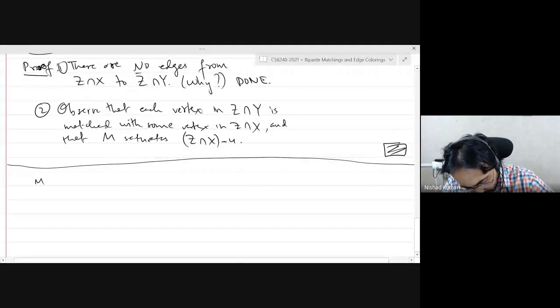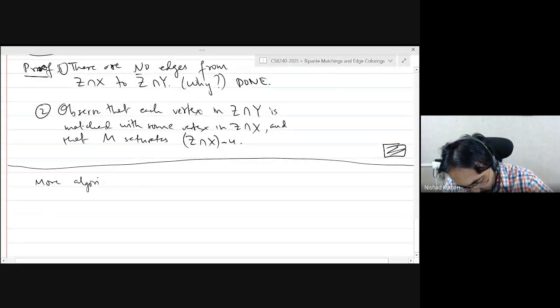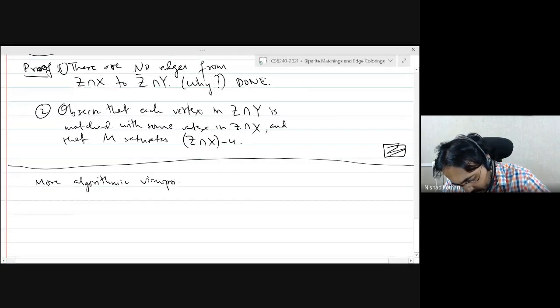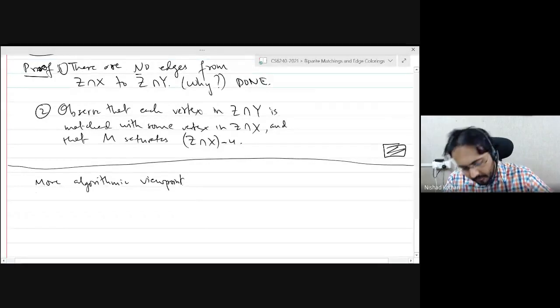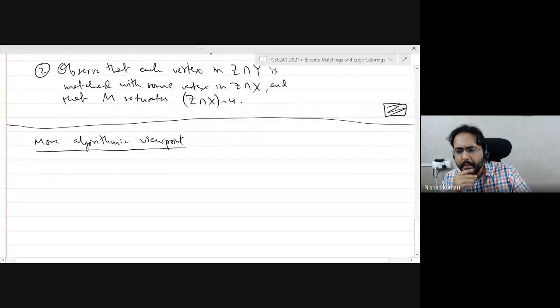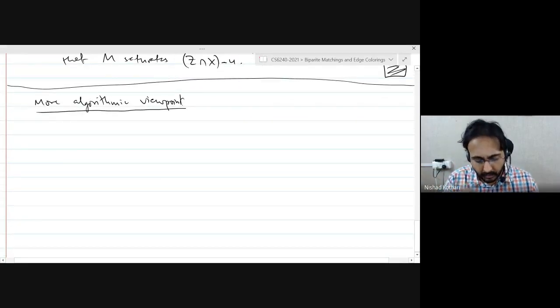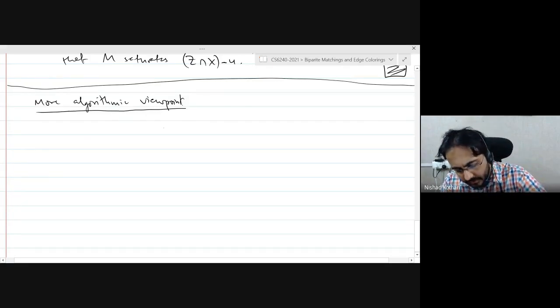So let's call this a more algorithmic viewpoint. We will talk about the algorithmic viewpoint only in bipartite matchings. Once we get to non-bipartite matchings, we won't even bother about it. So here is a way to construct the set Z.